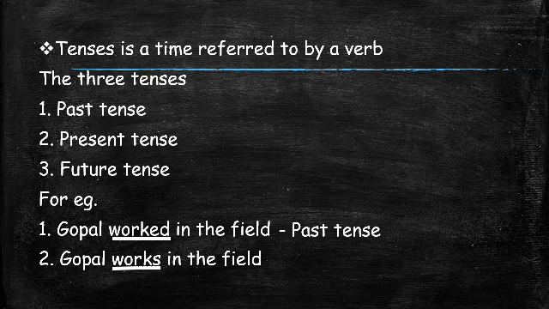In the previous one, it has already happened in the past. This is in the present. So this sentence is a present tense. Because Gopal works, that is, he is working, he is doing the work in the field. So works is a present tense.